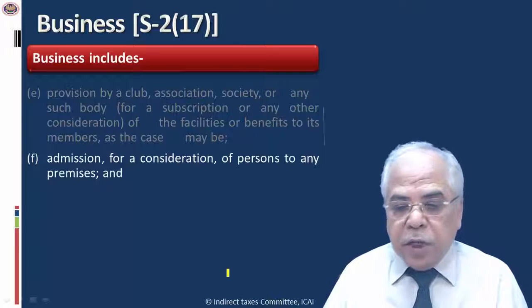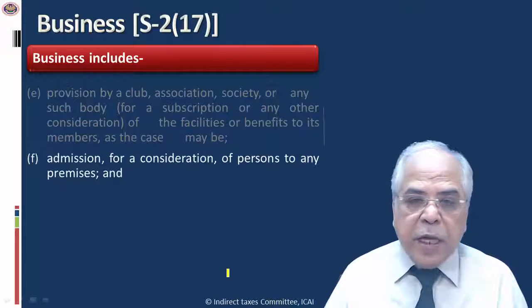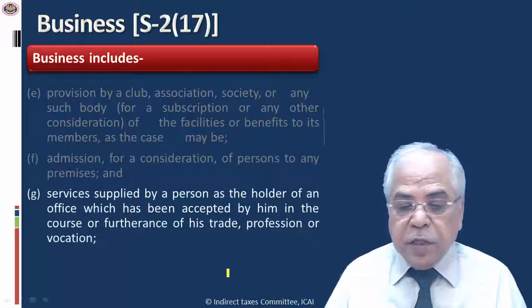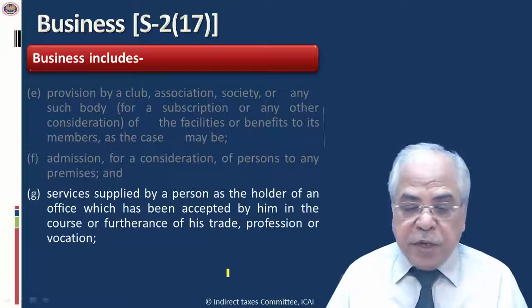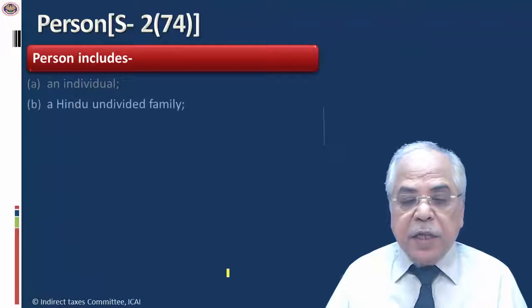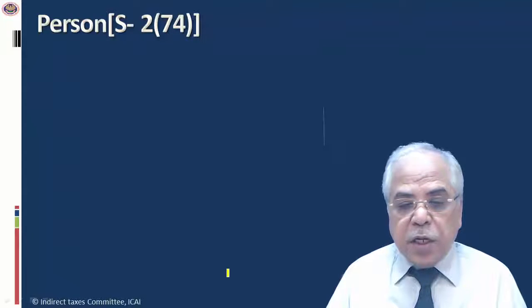Similarly, admission for a consideration of persons to any premises, and services supplied by a person as the holder of an office which has been accepted by him in the course or furtherance of his trade, profession, or vocation. So you will appreciate, this definition is concluded now.